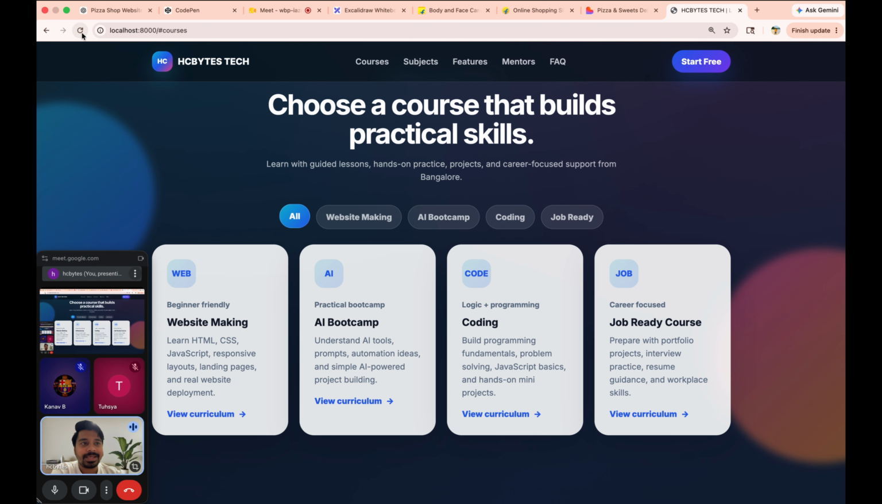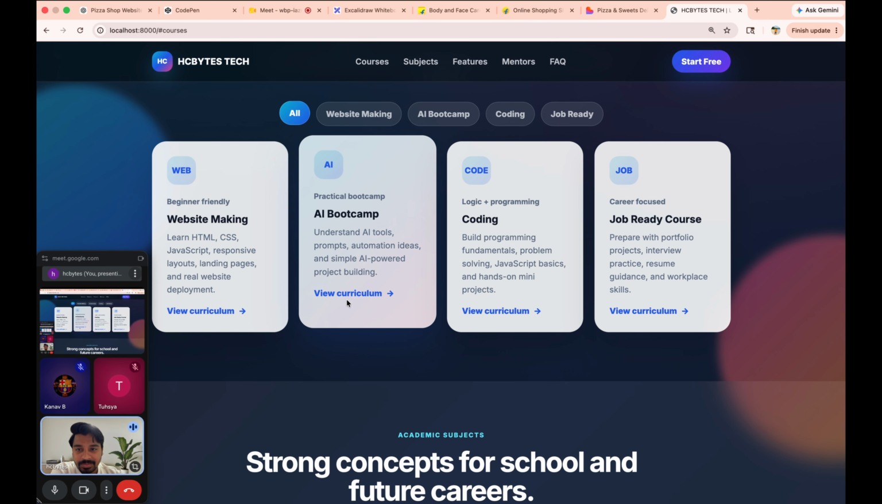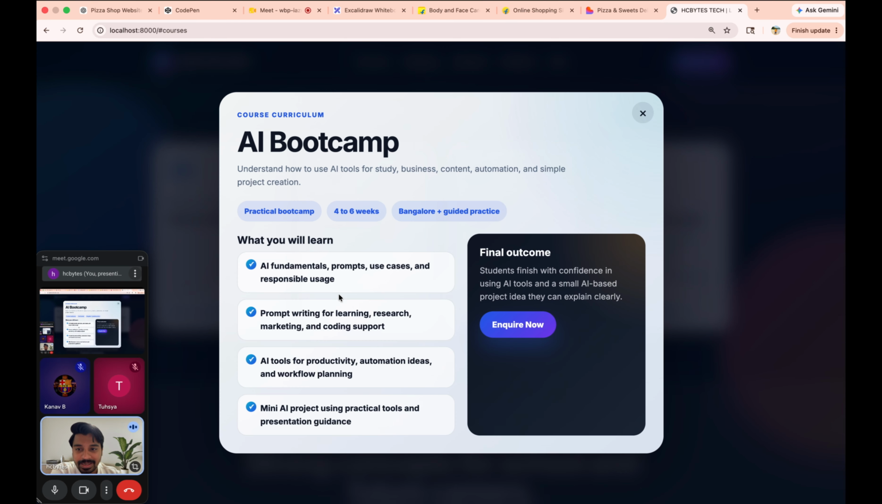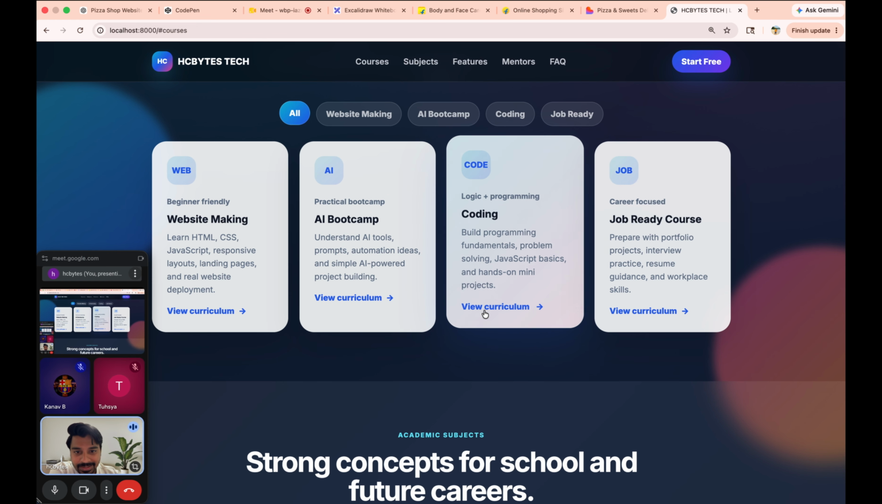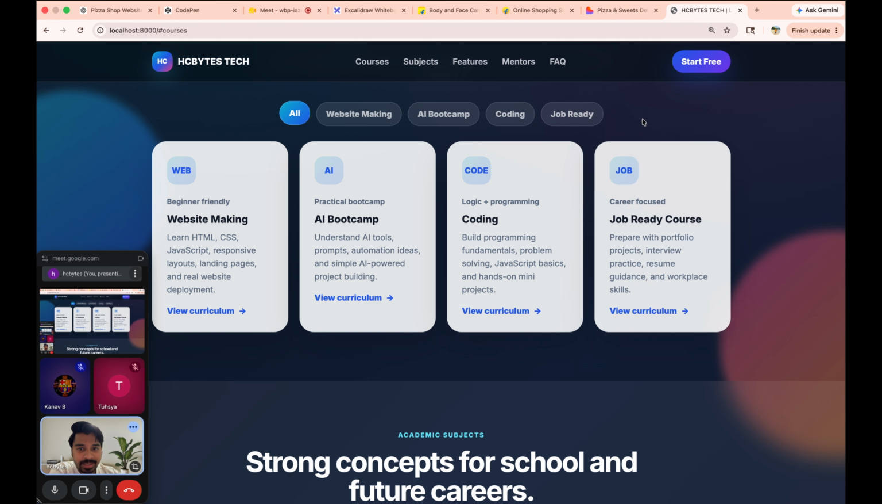Now if I click here, what happens? See, website making, view curriculum, AI Bootcamp. If I click here, see, a very nice thing will be generated. It created this pop-up modal for me, for AI Bootcamp. So these are the things. If I click cross, it gets back to the title here, okay.